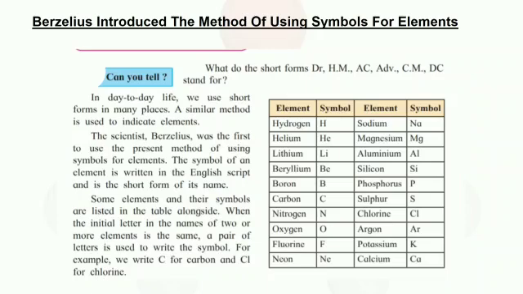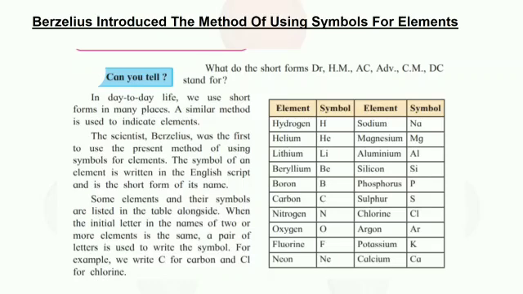In today's day-to-day life, we use short forms in many places. For example, DR for doctor, HM for head minister, AC for air conditioner, CM for chief minister, and so on. A similar method is used to indicate elements. The scientist Berzelius was the first to use the present method of using symbols for elements. The symbol of an element is written in the English script and is the short form of its name. Some elements and their symbols are listed in a table.